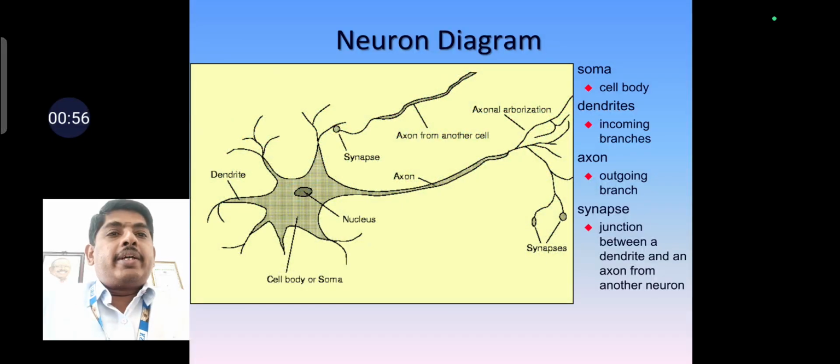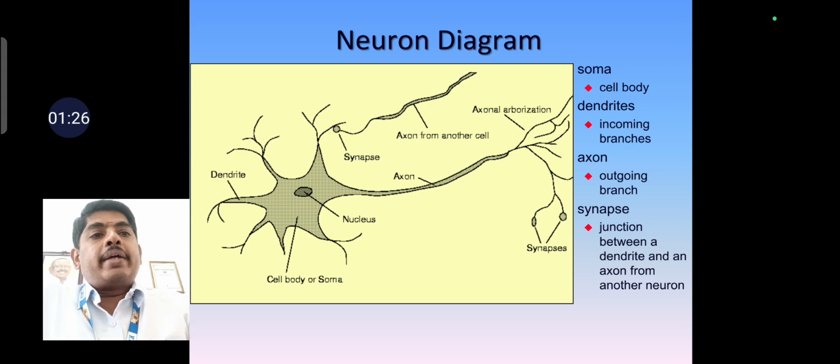So this is the neuron diagram. Here some main parts will be considered. One is the soma, which is the cell body, and the second one is the dendrites, which is the incoming branch, and the axon, which is the outgoing branch, and the synapses. Synapse is nothing but the junction between the dendrites and an axon from another neuron. So this is the structure of the neuron diagram.